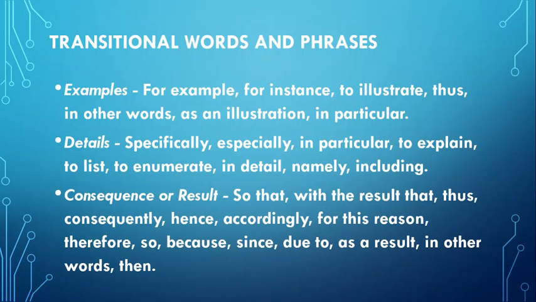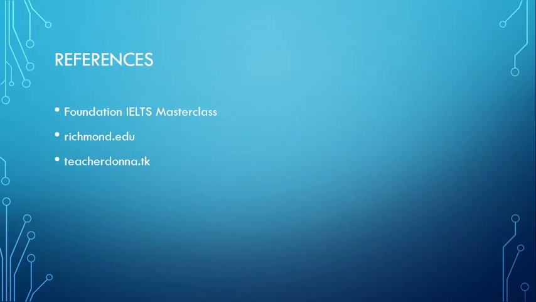So now to help you out with transitional words and phrases, some words that you can use to give examples are listed here, like for example, for instance, to illustrate, etc. And then you have here transitional words that you can use to give details, like to explain. And then to give the results, these are some words that you can use to introduce a result. So these are the references that I used to prepare these slides.